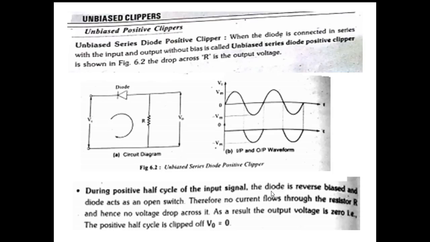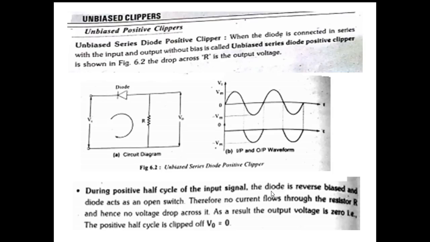As we discussed just now, the unbiased clippers are divided into two types, positive clippers and negative clippers. Again, in the positive clipper, series clipper and shunt clipper. The negative clippers: series negative clipper, shunt negative clipper. So let us discuss all the four types of circuits now. The first one is the unbiased series diode positive clipper. Here the diode is connected in series in the positive clipper circuit.